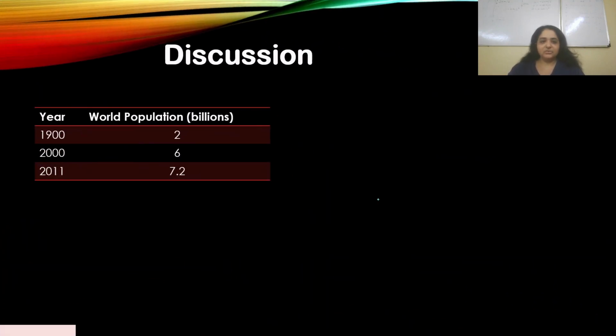Let's go to the discussion. So these values are taken from NCERT. Okay, and they've said that in the year 2000, it is 6 billion. So it's around that time. In 1900, it was 2 billion. In 2000, it moved up to 6 billion. And in 2011, it moved up to 7.2 billion. Okay, so you can see how it is increasing as the time moves on. Okay, clear? This is factual based, easy. Move on.